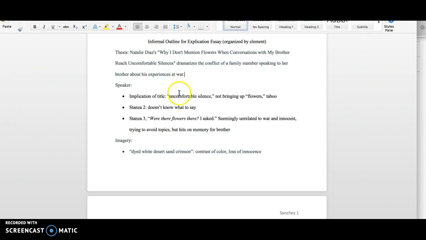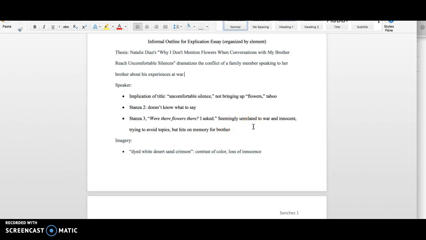The things that stand out to me are first the title. The title itself has the word uncomfortable silences in it. It mentions that she shouldn't bring up flowers. So there's this taboo that's been established in the title itself. The second stanza emphasizes that she doesn't really know what to say to her brother. And the third stanza, there's some dialogue and there's a question that she asked. Were there flowers there? And this is sort of not really related to war.